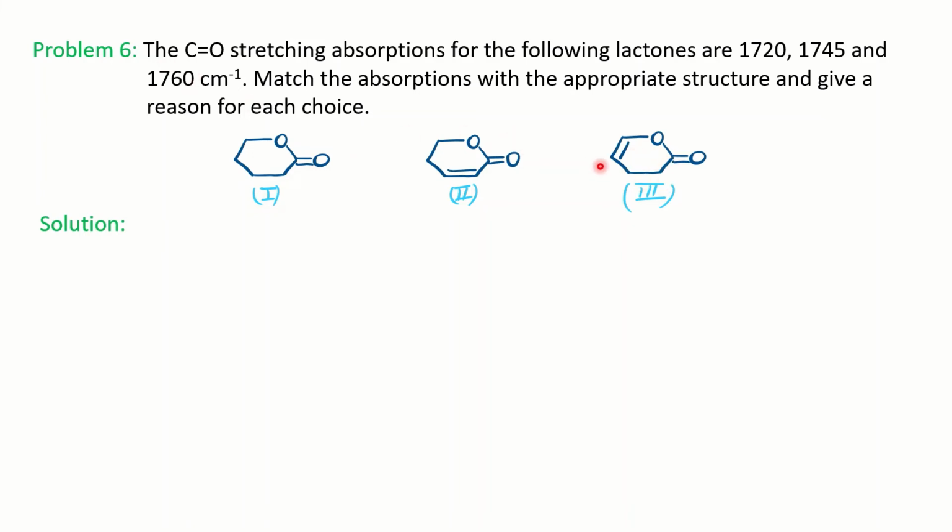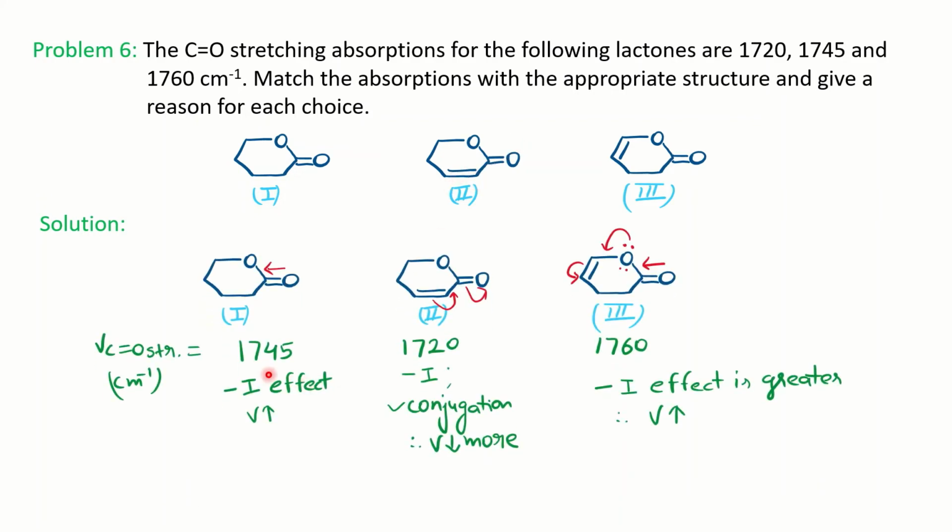So 1760 should go to the third one, and 1745 should be for the first one, and 1720 for the second one, because here conjugation is also present, which lowers the frequency comparatively. You can see the effects I have mentioned here. It is the same as what we have seen. Minus I effect in the first, the frequency increases. Here in the second, minus I effect as well as conjugation. So conjugation decreases the frequency.